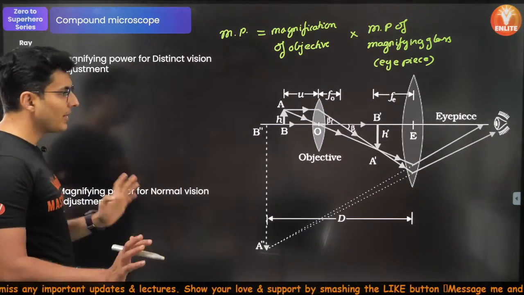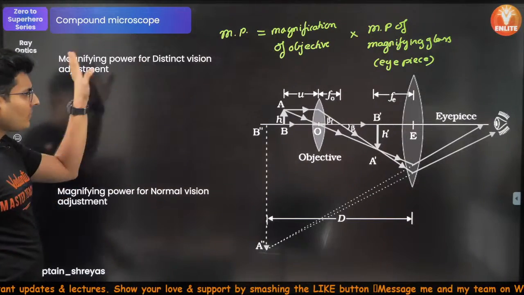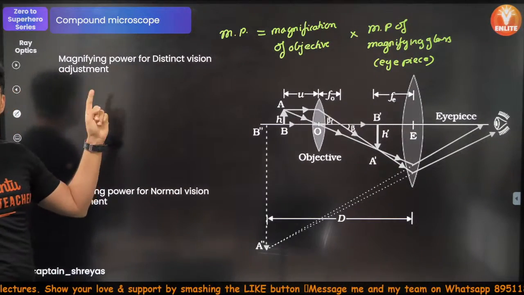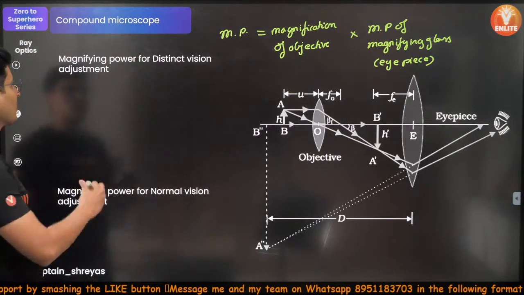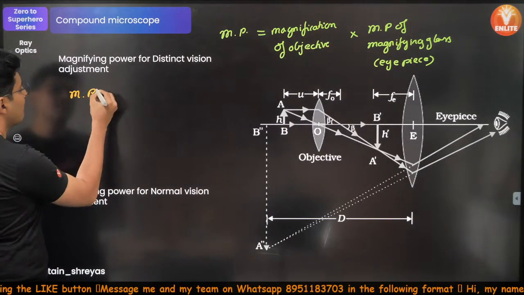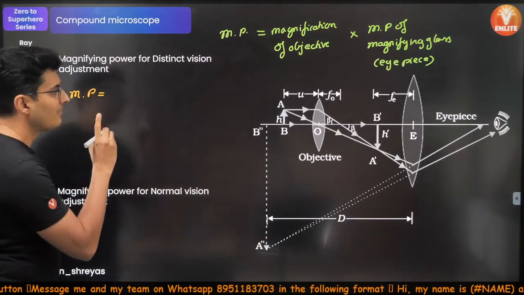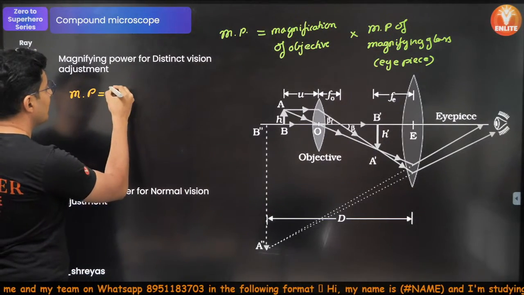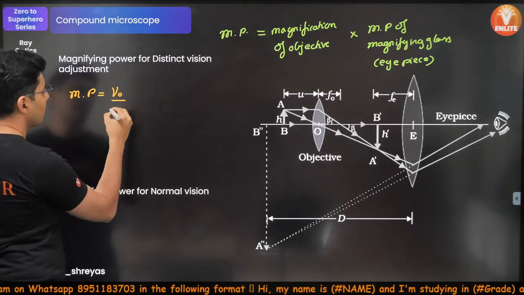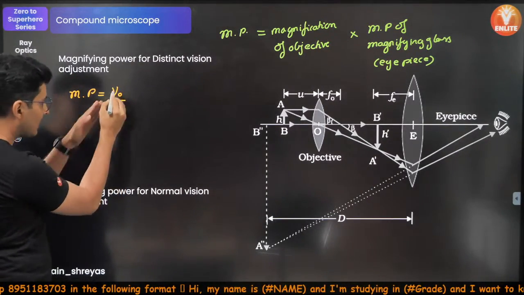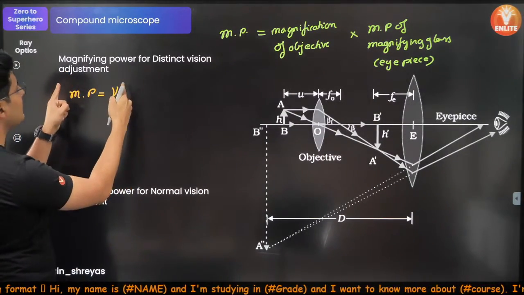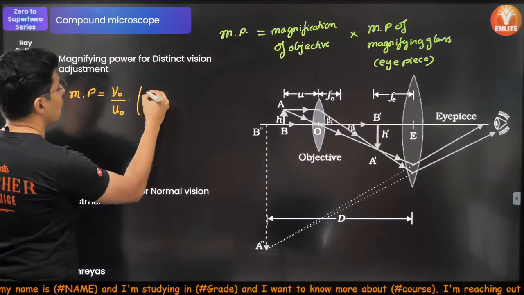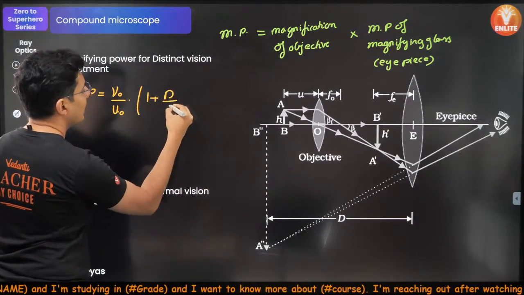When you have to write down the formula, again, there are two situations over here. One is for the least distance of distinct vision, like you can see over here. In that case, the magnifying power comes out to be V0 by U0 into 1 plus D by f.